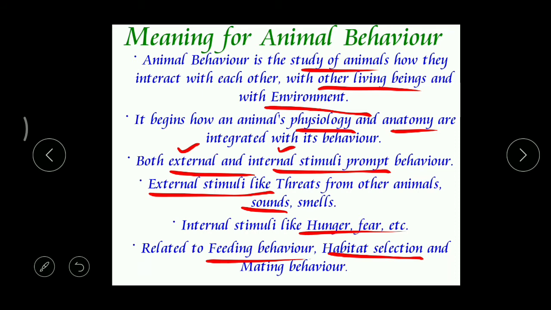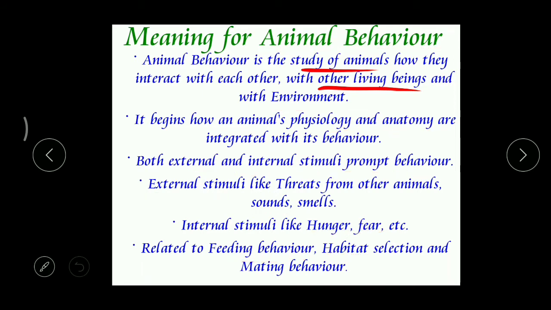And even mating behavior. Mating behavior means some animals select other animals for the sake of reproduction. That can be called mating behavior. So all these things can be studied under animal behavior. Got it, children? This animal behavior definition and the types of stimuli are all very important.